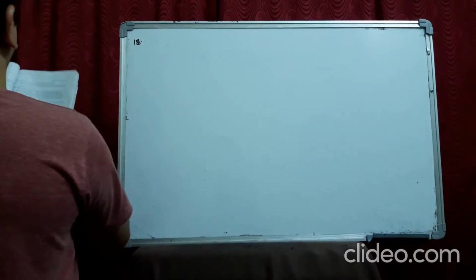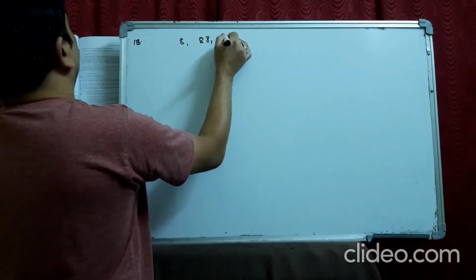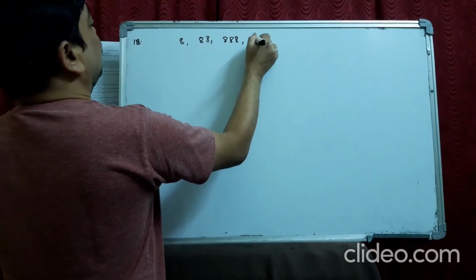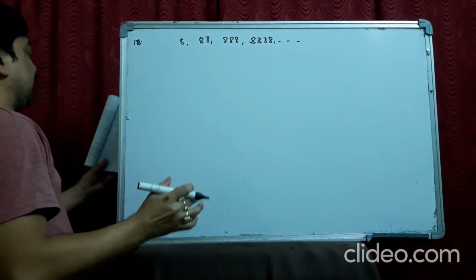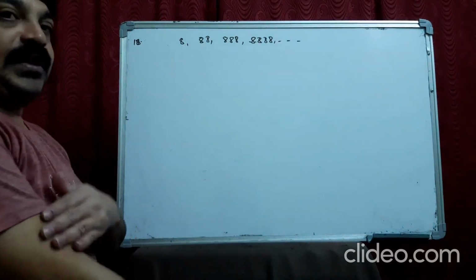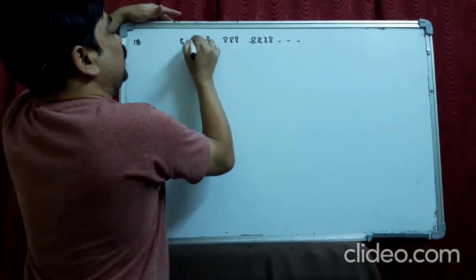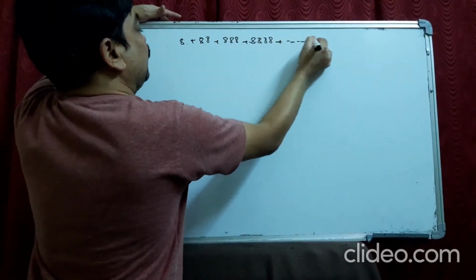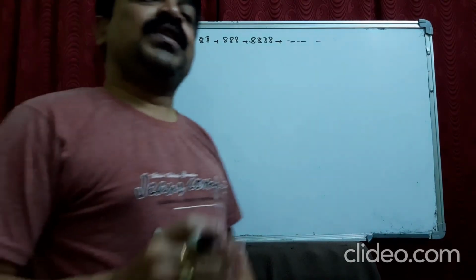Find the sum to n terms of the series 8, 88, 888 and so on. This is very, very important. There is a standard process to find the sum for this type of problem. You are given an infinite series, but you are asked to find only the sum to n terms.